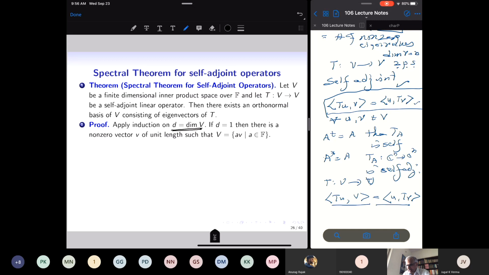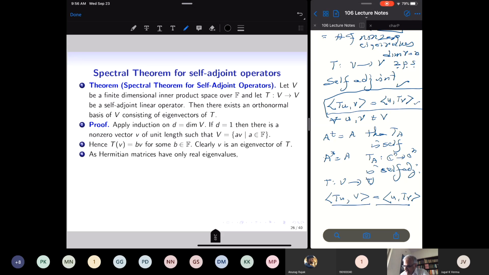Given a single non-zero vector, I can divide by its length and get a vector of unit length. Then the vector space is the linear span of that vector; it consists of all the scalar multiples of this unit vector. This is the desired vector. It is an orthonormal basis: a basis consisting of one single vector of unit length is also an orthonormal basis, because there is no other vector with respect to which we have to check the perpendicular relation.